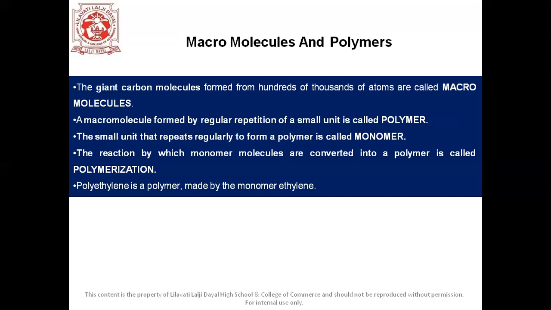Students, in the end, polyethylene is a polymer made by the monomer ethylene. Some normal macromolecules are polysaccharides, proteins, nucleic acids, and rubber. These are some of the examples of macromolecules. So students, with this, we've completed chapter number 9, carbon compounds. Thank you.